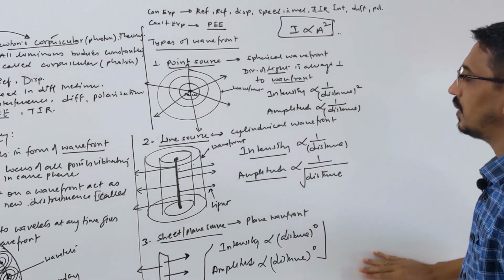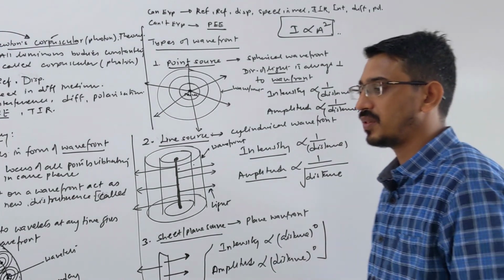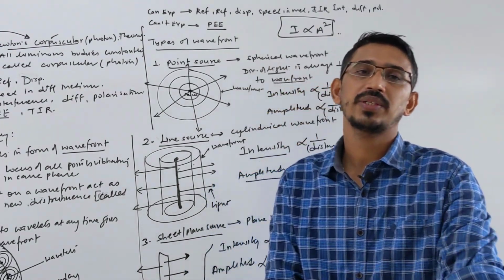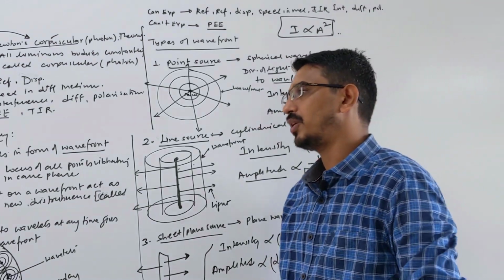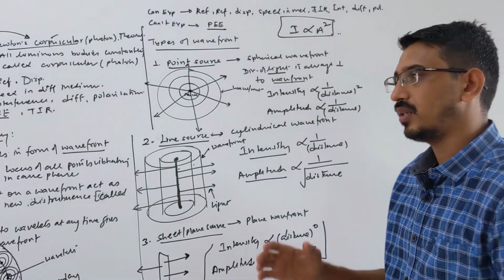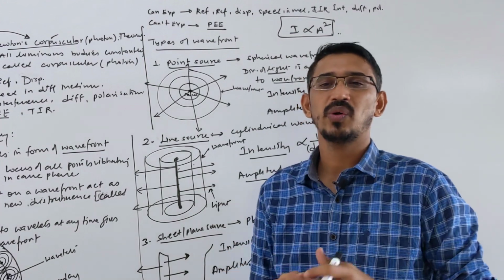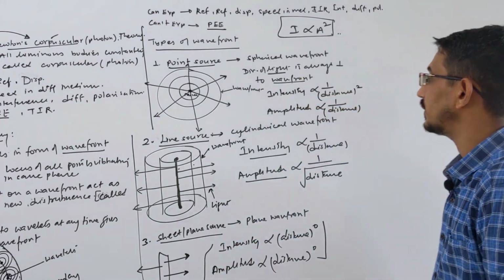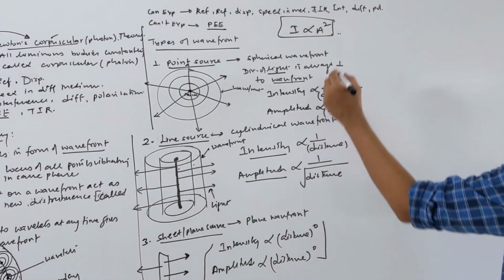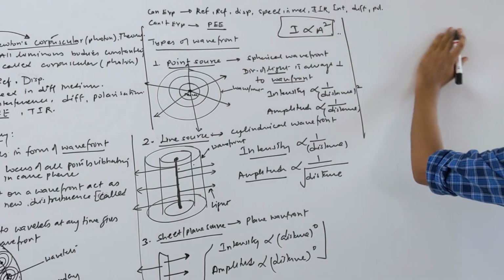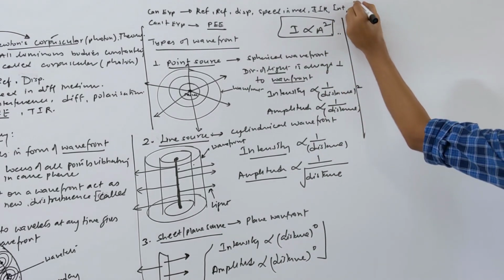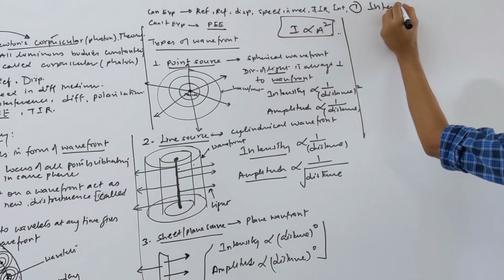Now the first main topic. We have three topics here: interference, diffraction and polarization. So the main topic will be interference here. Your diffraction and polarization are small topics. So let's start and learn the first main topic, that's called interference of light.